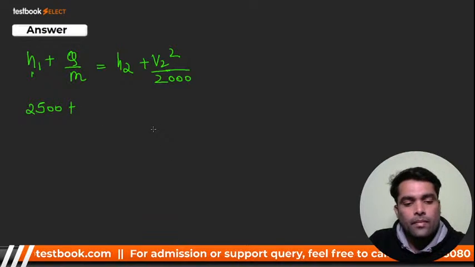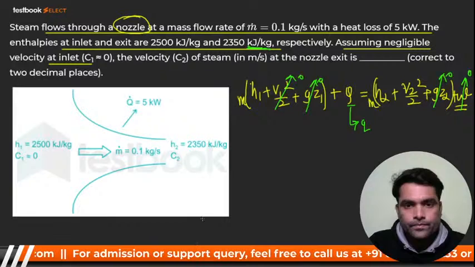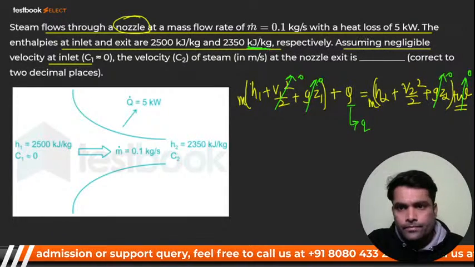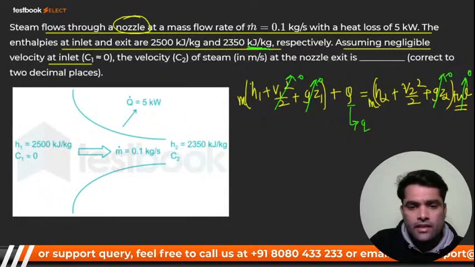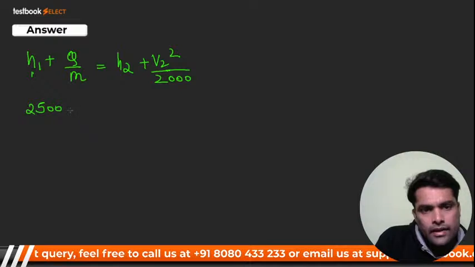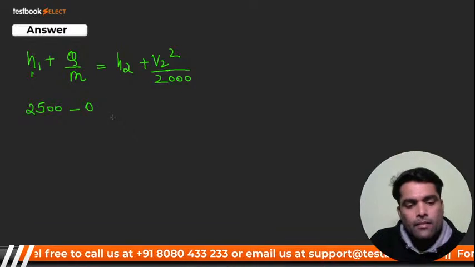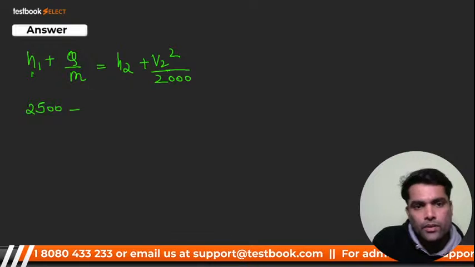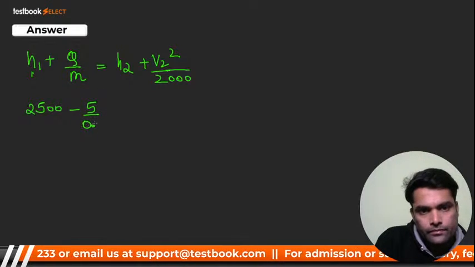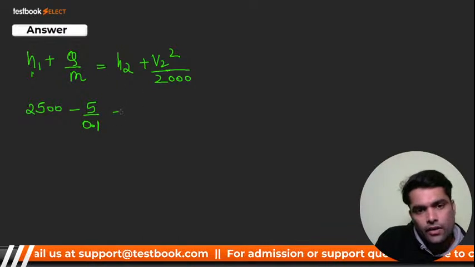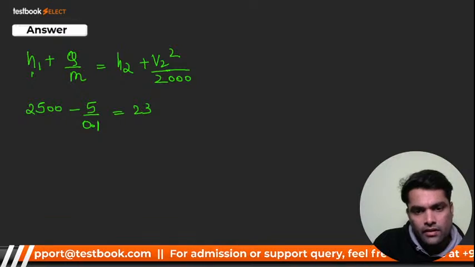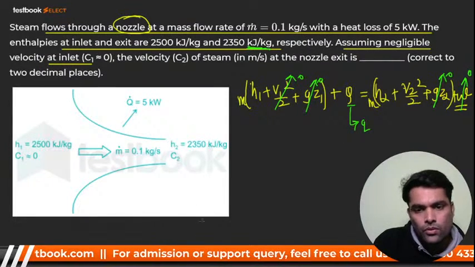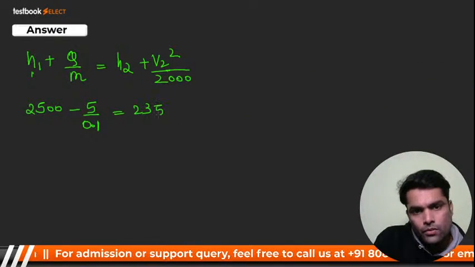And my dear, again I want to tell you, heat loss means heat rejection. That is minus 5 divided by 0.1. I have taken kilojoule per kg. It is 2350, right?